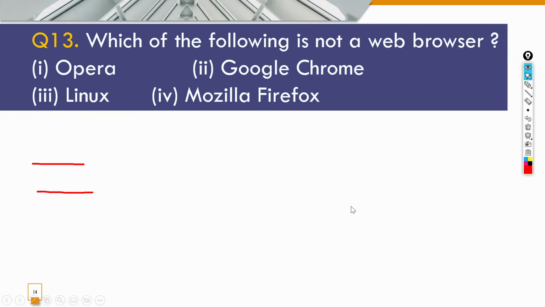The reason being the bar chart is for the actual comparison of the two data values, we normally use a bar chart. Okay, the next question is, which of the following is not a web browser? So Opera is a browser, Google Chrome is a browser, Mozilla Firefox is also a browser, but Linux is not a browser. So the correct answer is Linux.